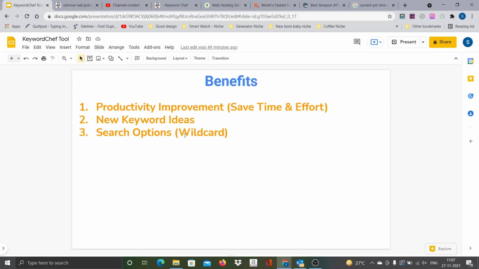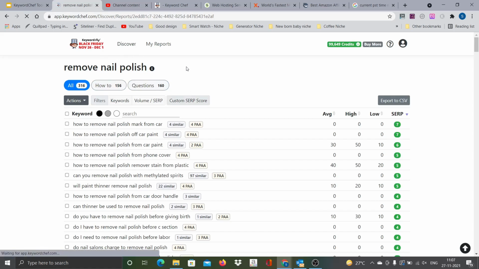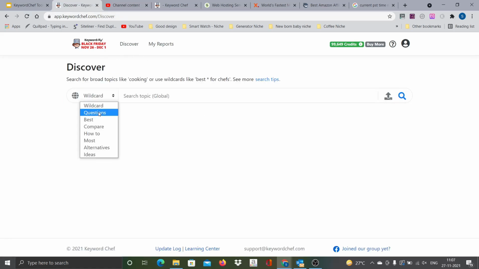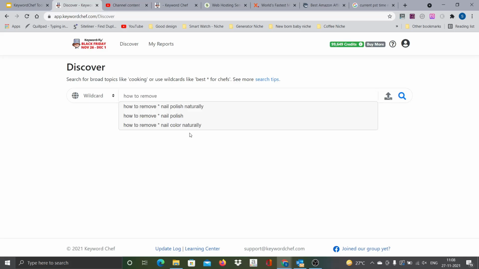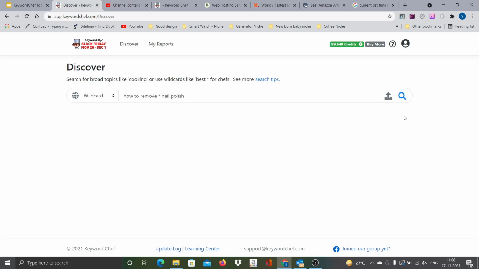So there is one option called wildcard. Let me show you what it is. As I have shown you, there are multiple options if you go to the discover tab, right? Questions, best, compare, how to, and all that. There is something called wildcard. For example, if you want to say how to remove star nail polish, look for it and then search for it.